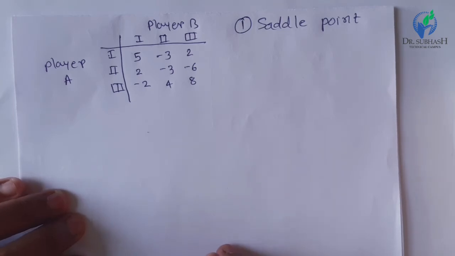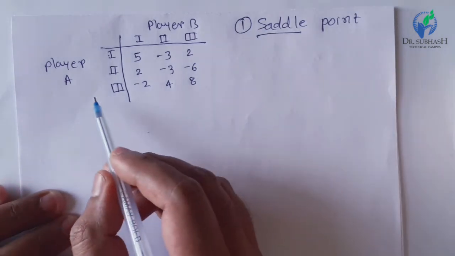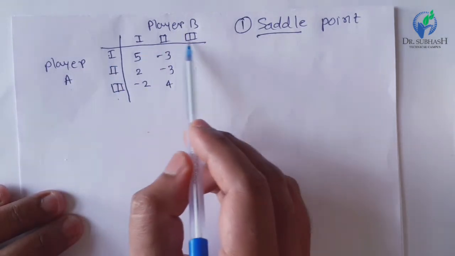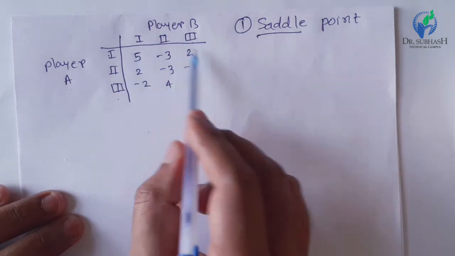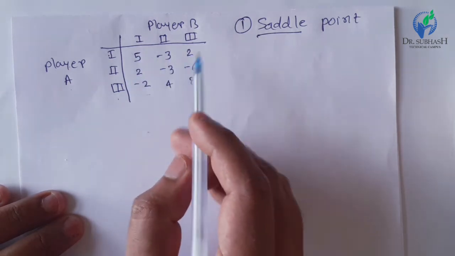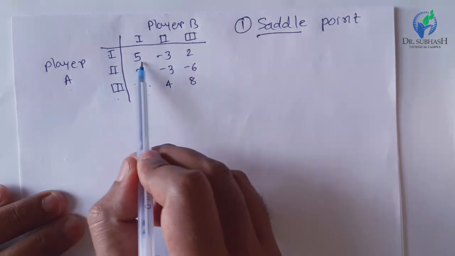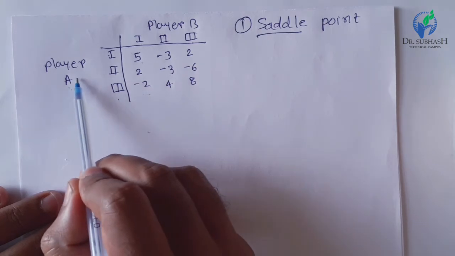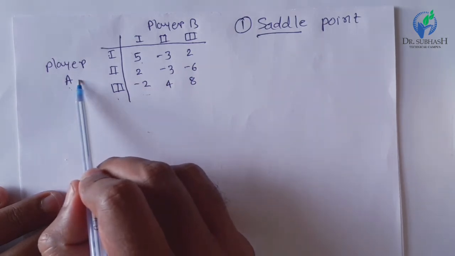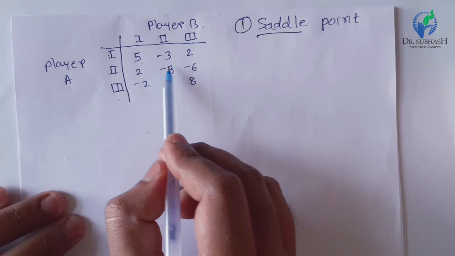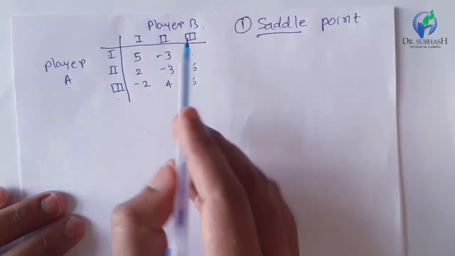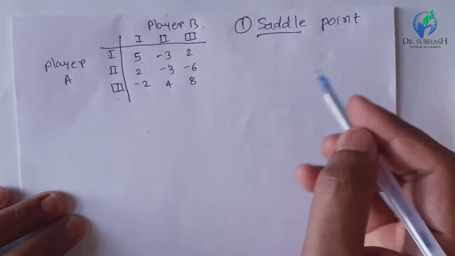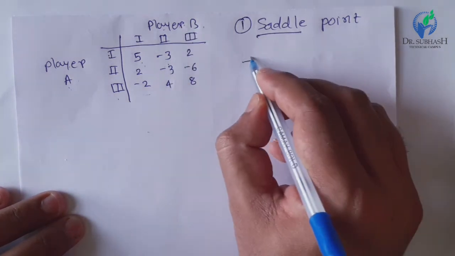So this is the point of maximin, and this is the point of minimax. These two principles are maximin for player A and minimax for player B. If the values after applying the maximin and minimax principles are equal, then it is called a saddle point. Here both values are not identical, so this game does not have any saddle point. Let's see an example with a saddle point.